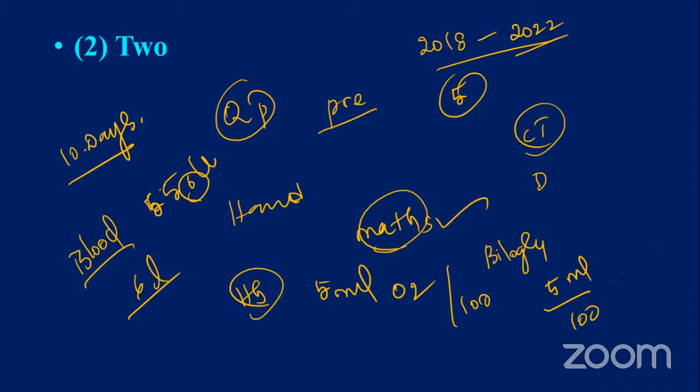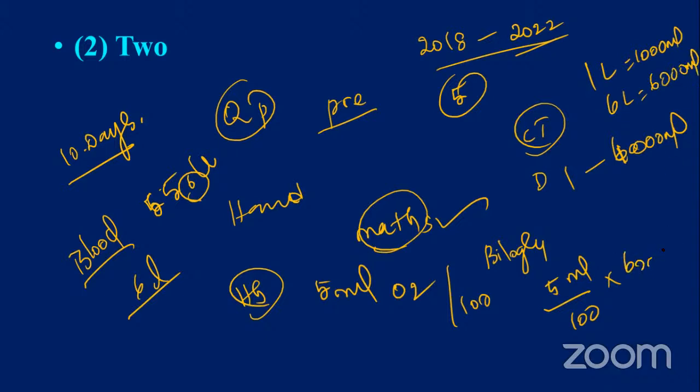You must convert 6 liters into 6,000 ml, because 1 liter equals 1,000 ml. So multiply by 6,000, substitute here, strike out, and calculate: 5 into 60, how much is that? So 6 liters of blood carries how much oxygen? 300 ml, sir. Yes, 6 into 5, into 10. That's why I'm asking.